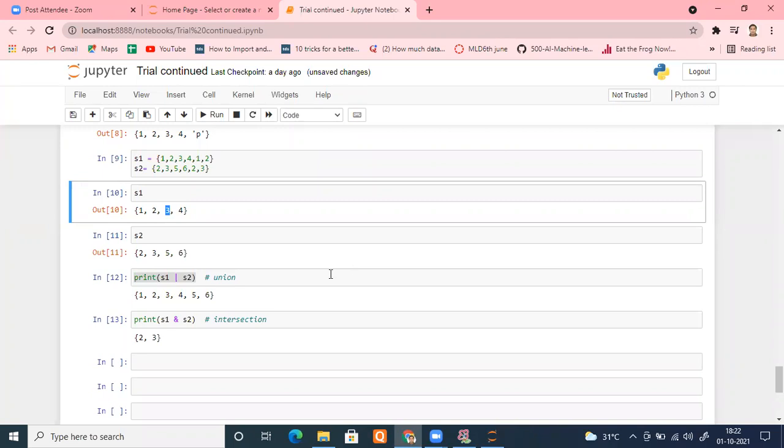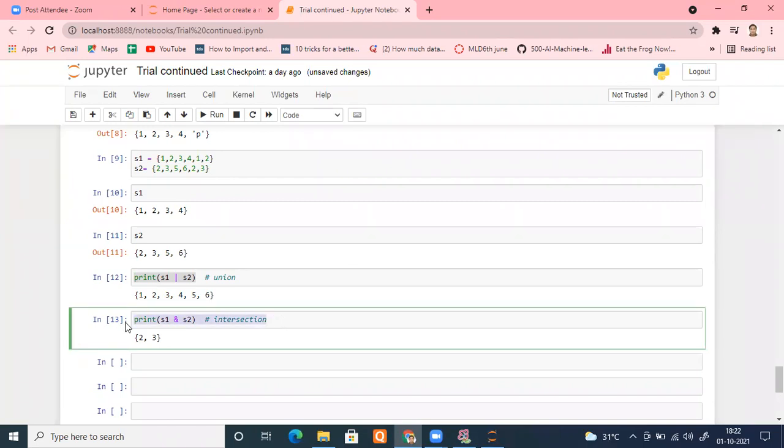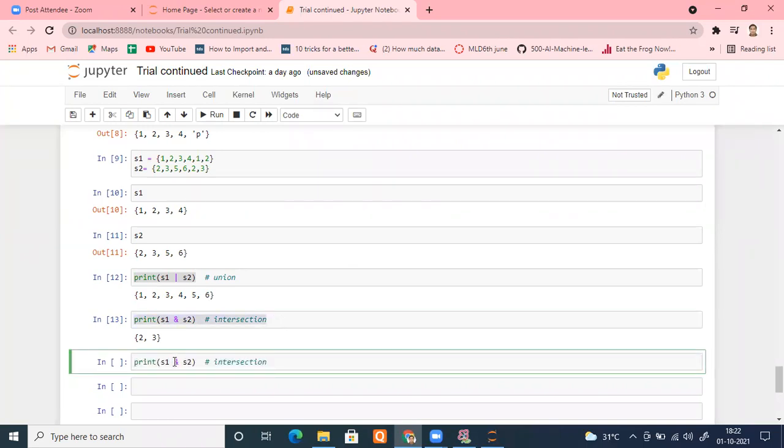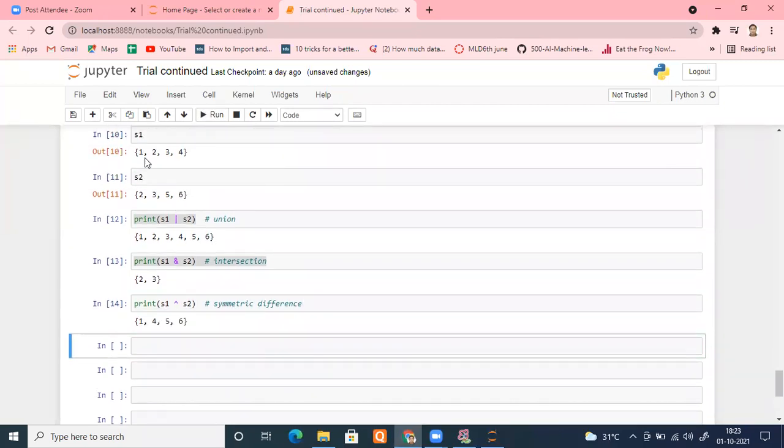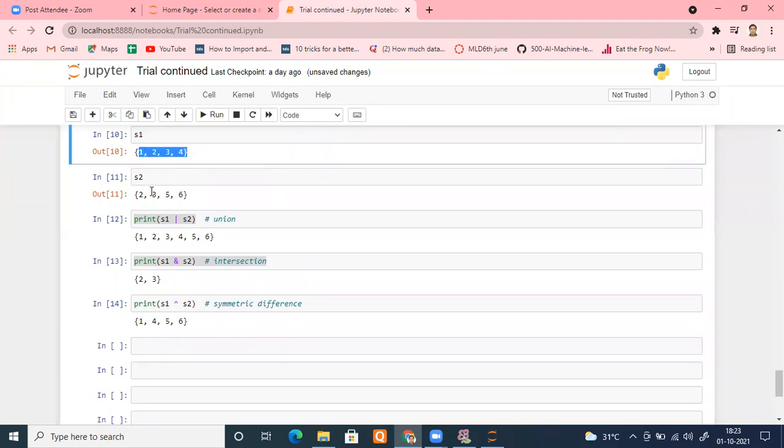Okay. Similarly, I'm taking one more operator. Instead of ampersand, I'm taking caret, and the caret is above the 6. What does it do? It does symmetric difference. Let me run it and you'll see the answer itself. See properly what it is giving. S1 is 1, 2, 3, 4. S2 is 2, 3, 5, 6. So what will it give? It will give me the uncommon elements.